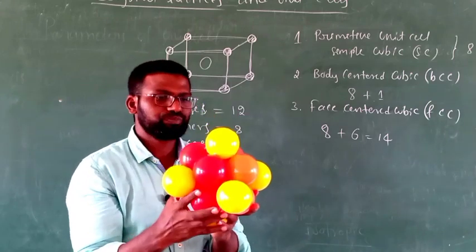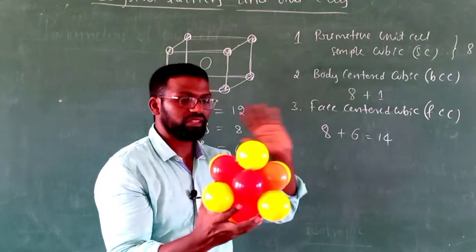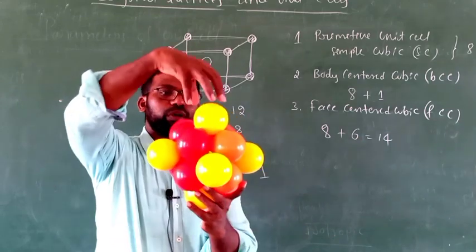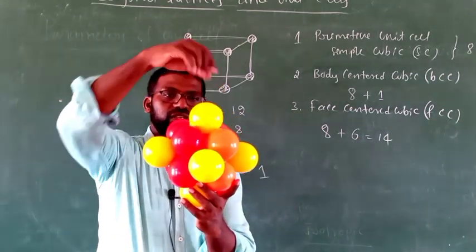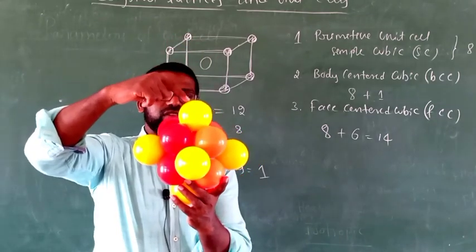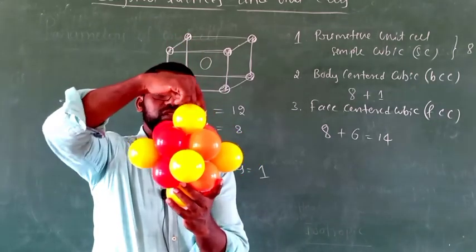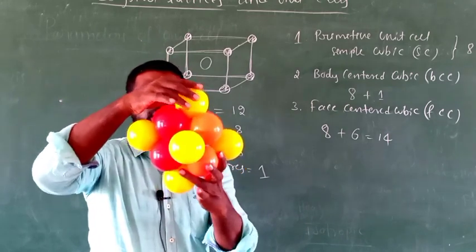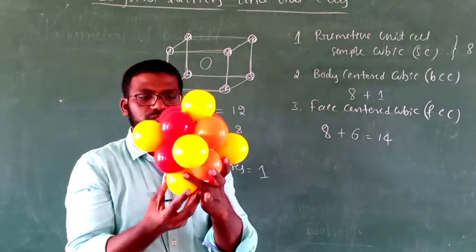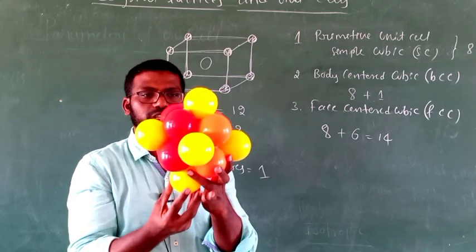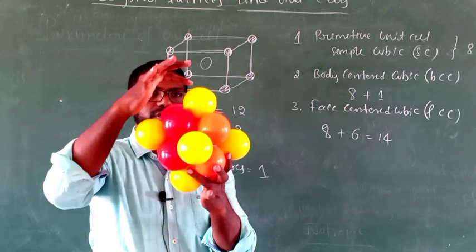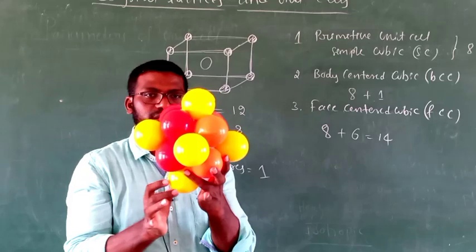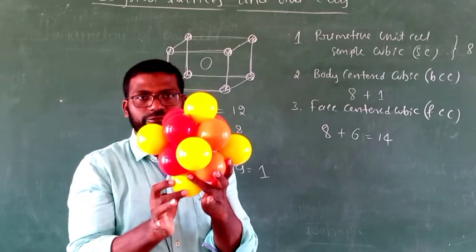Okay. Now 6 particles should be there on the faces. See here, 1 particle is there at the upper face. This is the particle present on the upper face. Next, exactly opposite to that, at the bottom face, 1 more particle you can see. So 1 particle at the upper face, 1 at the bottom face.